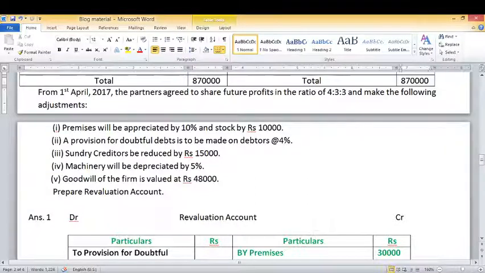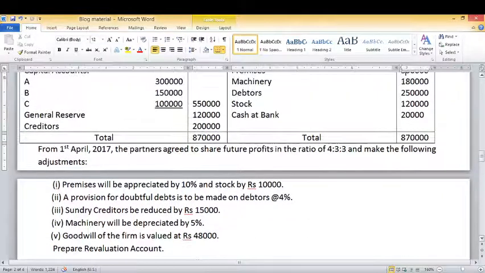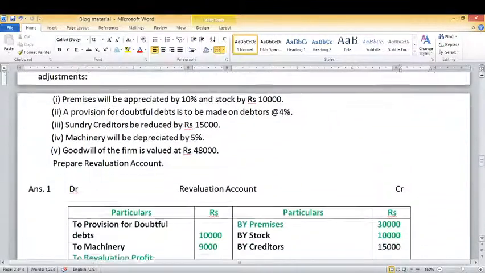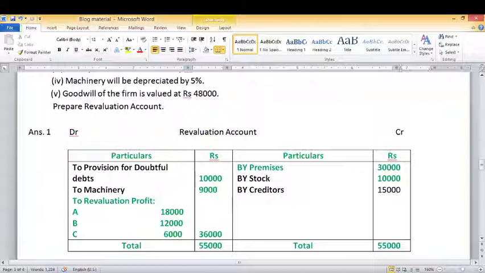Now, and stock by rupees 10,000. So there is an increase in the value of stock also, and it is rupees 10,000. So we will record it on the credit side of the revaluation account. How? By stock, and we will write 10,000 on the credit side.